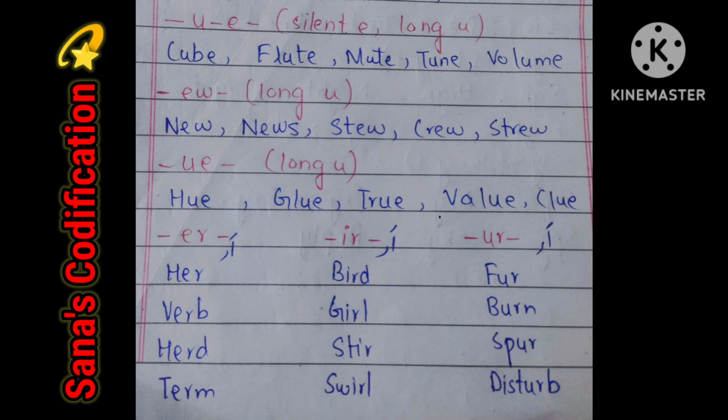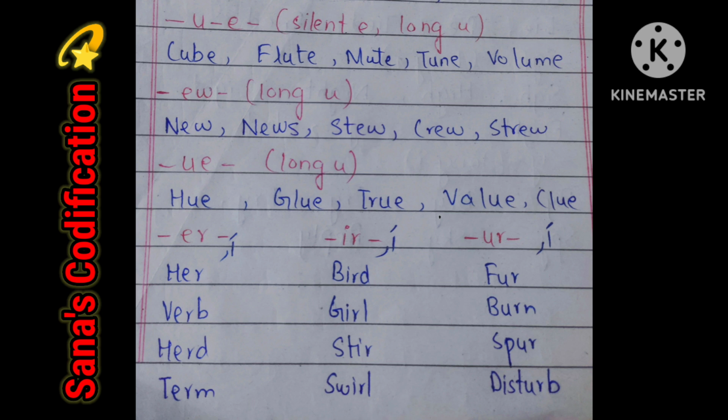Moving towards U and E, E would be silent and it gives the sound of long U. Cube, flute, mute, tune, volume. And E with W gives the sound of long U. For example, new, news, stew, crew, chew. U with E gives the sound of long U. Hue, glue, true, value, clue.